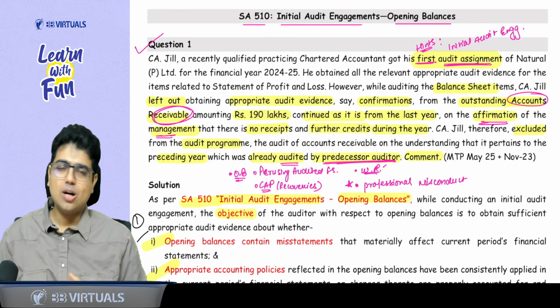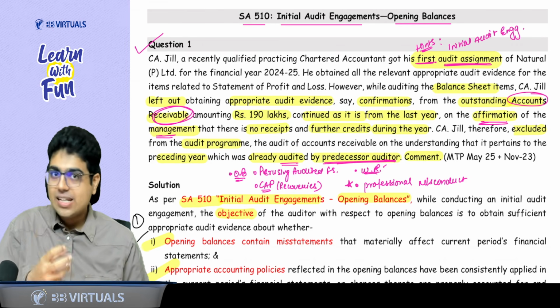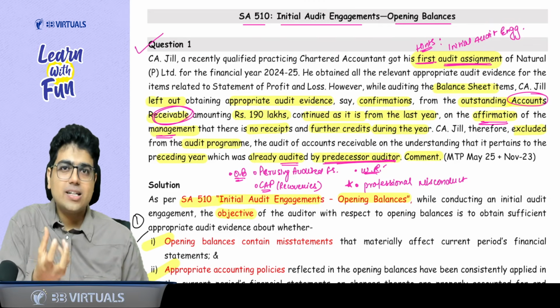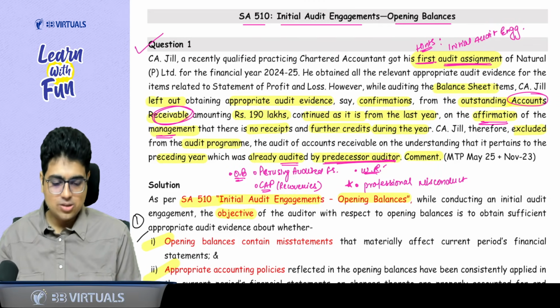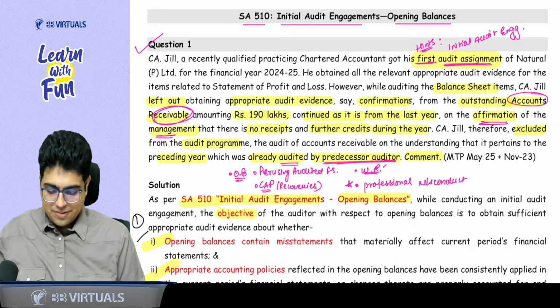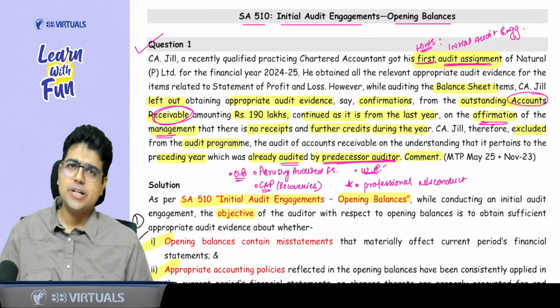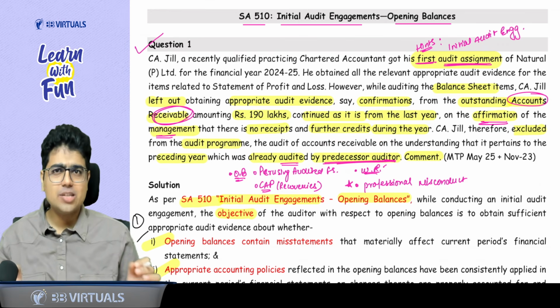Comment. Now, sir, how do we deal with such case study based questions? So first of all, there are various hints in the question to know that it is a question of SA 510. It is your first audit assignment, that means initial audit engagement. Last year financials were audited by the predecessor auditor, again a hint that it is an initial audit engagement. So whenever it is an initial audit engagement, do you need to take evidence about the opening balances?